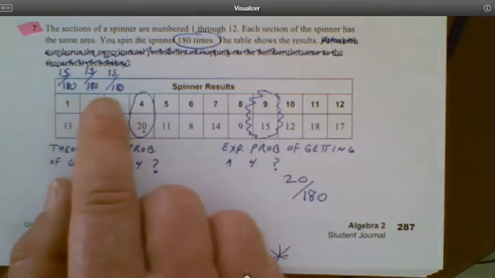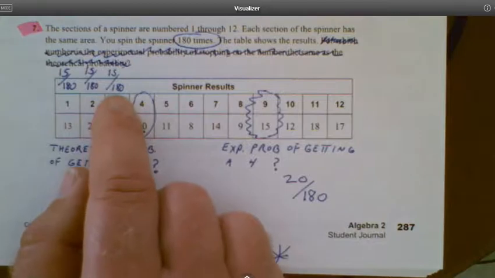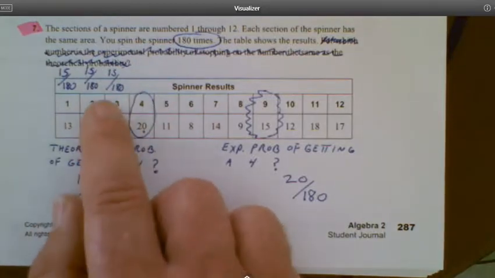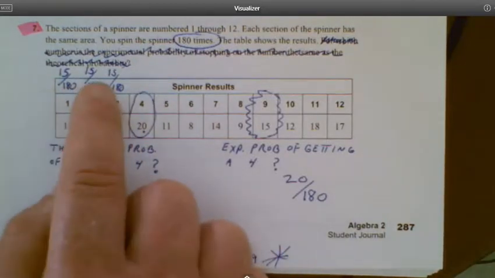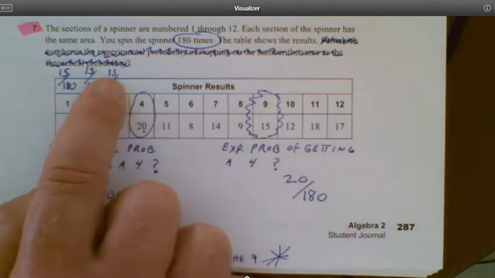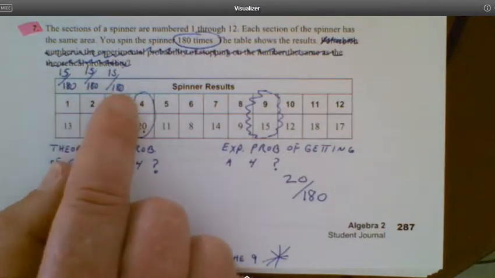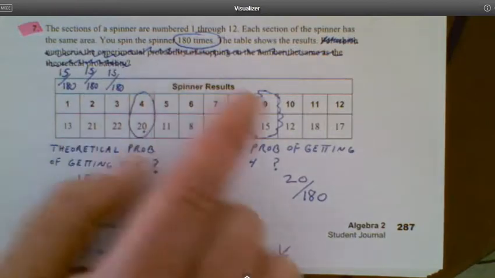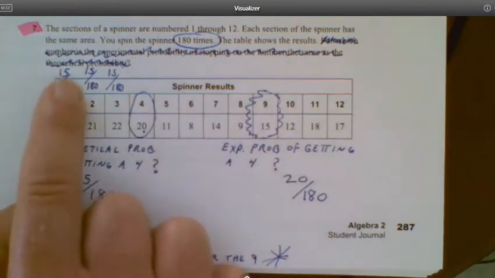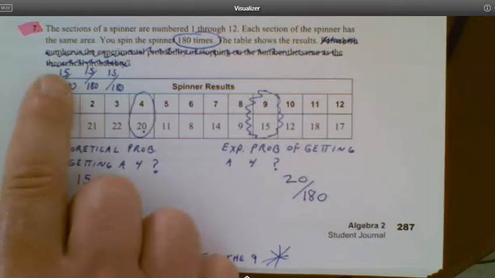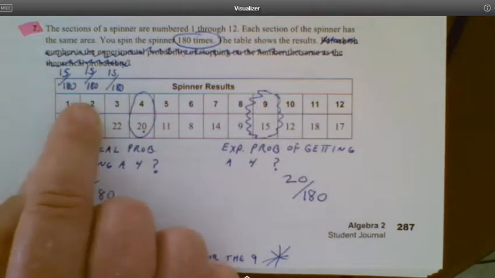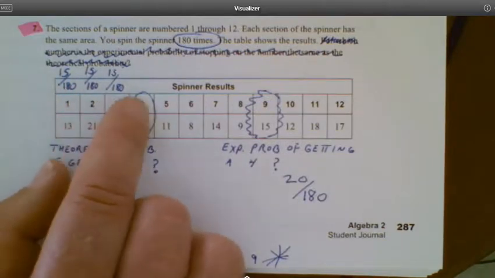So again, these are all 1/12, right? If you reduce the fraction, it's 1/12, right? And so that's what I'm expecting to happen. This is what theoretical probability says should happen, right? Is I should get these guys equal amount of times. So I took that 180, I divided it by 12 and got that 15 right there, right? So it tells me that each of these should come up 15 times each, in theory.